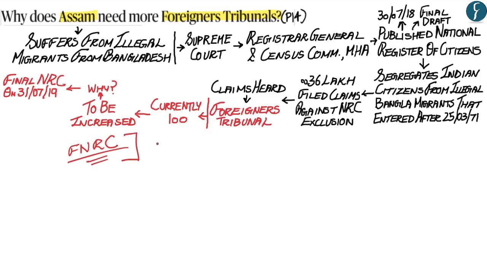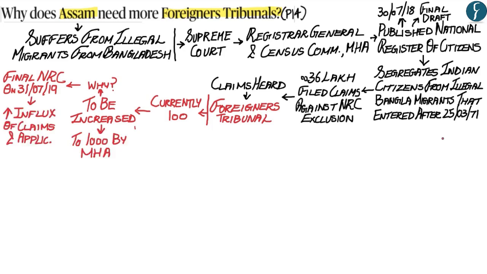Therefore, to give a proper hearing to those who have been excluded from the final NRC list, which is going to be published, and thereby handle the influx of applications, the Ministry of Home Affairs has decided to form around 1,000 additional Foreigners Tribunals. Now, apart from this, one important fact that you should know is why is the date